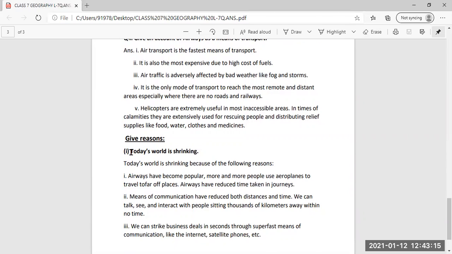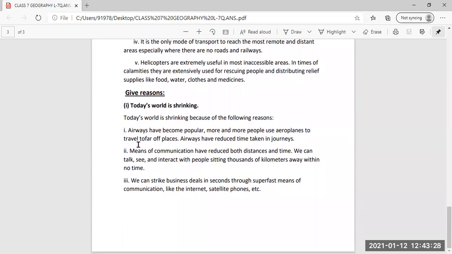So lastly, you will write down the reasons why today's world is shrinking. This is given in your book itself. You have to give reasons why today's world is shrinking. I have given that because airways have become more and more popular. People use aeroplanes to travel to far off places.